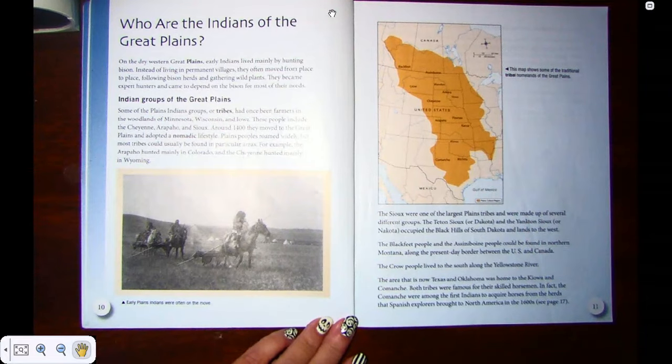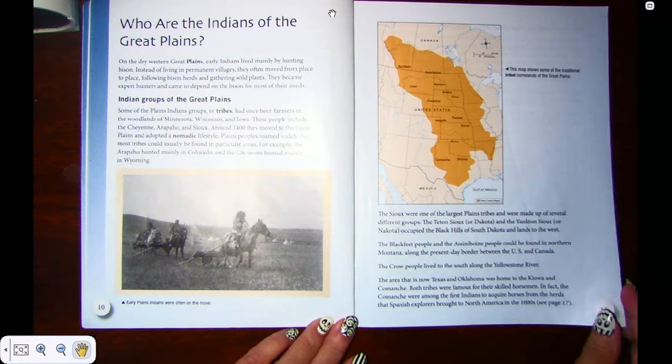The Sioux were one of the largest Plains tribes and were made up of several different groups. The Teton Sioux, or Dakota, and the Yankton Sioux, or Nakota, occupied the Black Hills of South Dakota and lands to the west. The Blackfeet people and the Assiniboine people could be found in northern Montana along the present-day border of the U.S. and Canada. The Crow people lived to the south along the Yellowstone River.